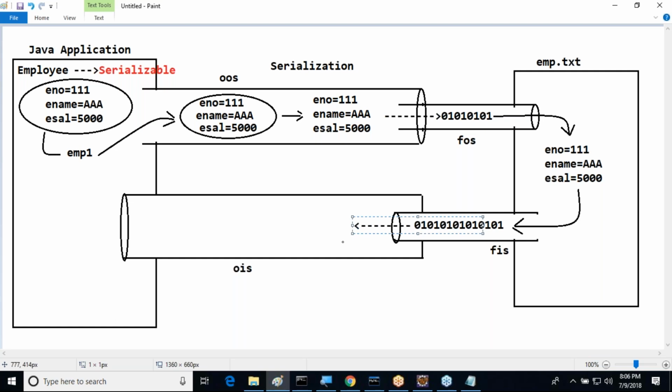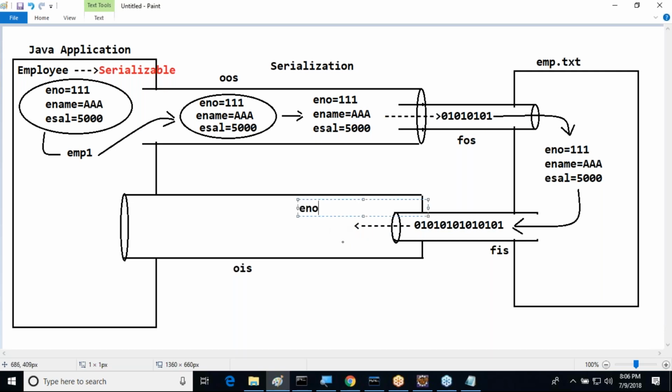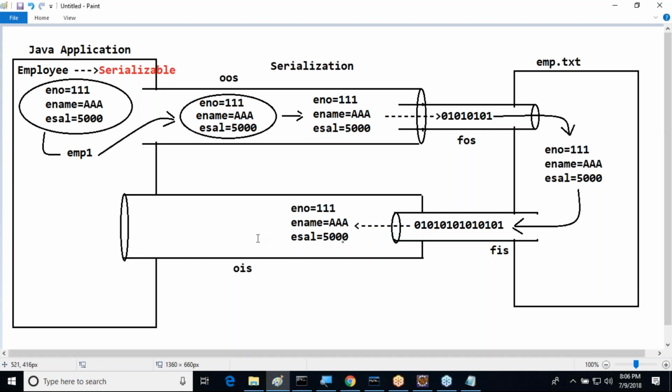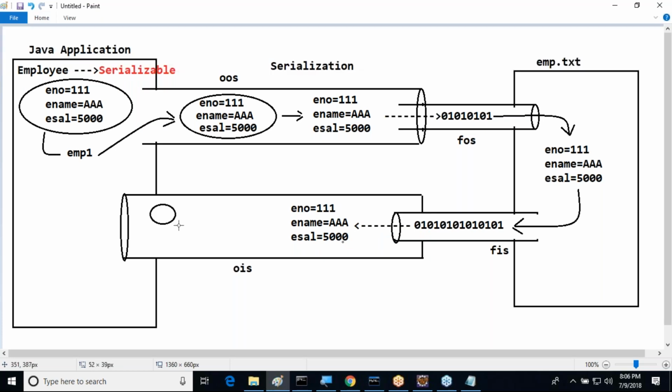Whenever it is getting data from the FileInputStream, the data exists here. What exactly is the data available here now? eno is equal to 111 and ename is equal to AAA and esal is equal to 5000. Like this the data exists here. Whenever the data exists here, we have to design an object on the basis of this particular data. So the object must be created on the basis of this data.